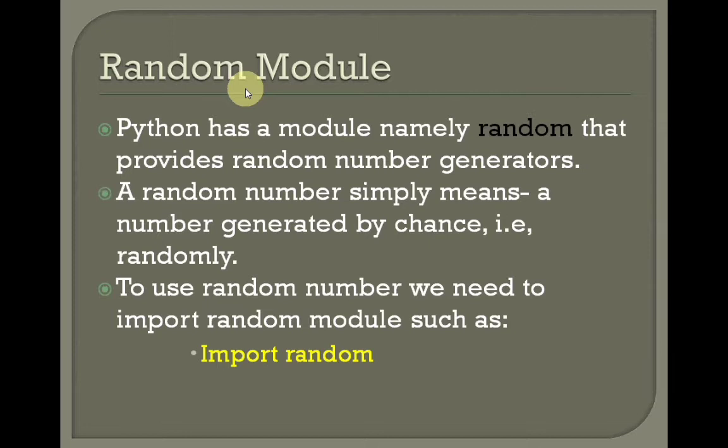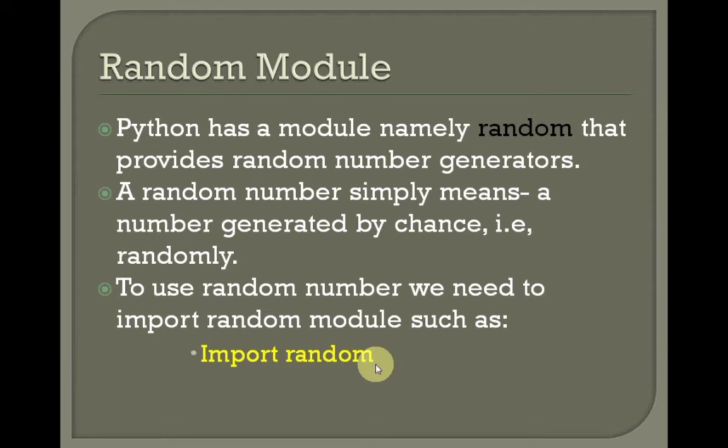To use random number generators in your Python program, first of all we need to import the module random. So we have to use this command, import random, to use random number generators if we have to generate random numbers in our program.